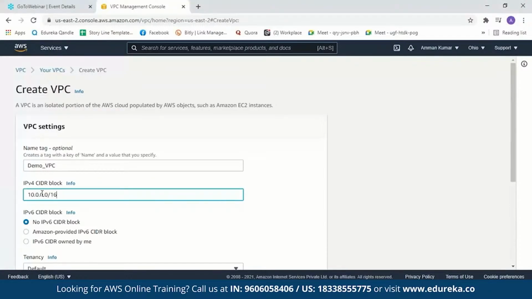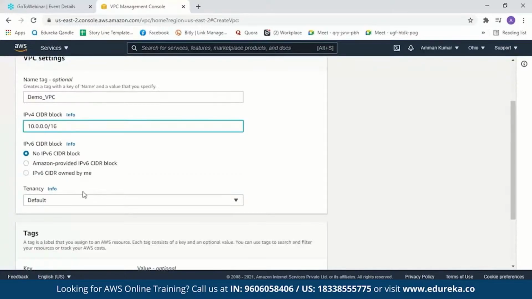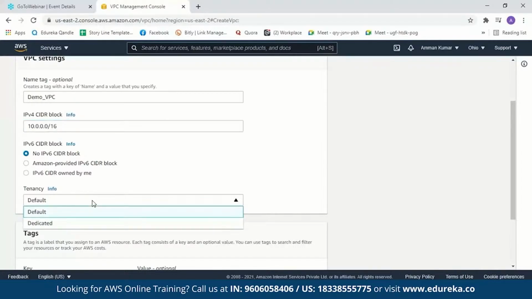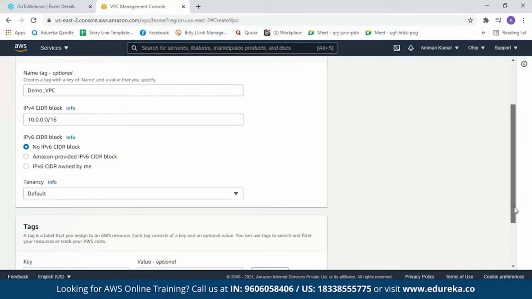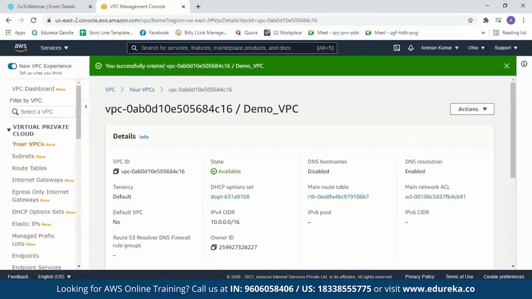Now mentioning 16 over here means 16 bits are reserved for my VPC network. Now we'll go with the default. I do not want any IPv6 CIDR block. Next we have tenancy. Here you can see we have two options. One is default, the other one is dedicated. What dedicated means is you can run your instances in your VPC on a single tenant or dedicated hardware. So we'll just stick to default here and create our VPC. Then you'll get a message saying you have successfully created your VPC. This is your VPC ID and this is your VPC name.